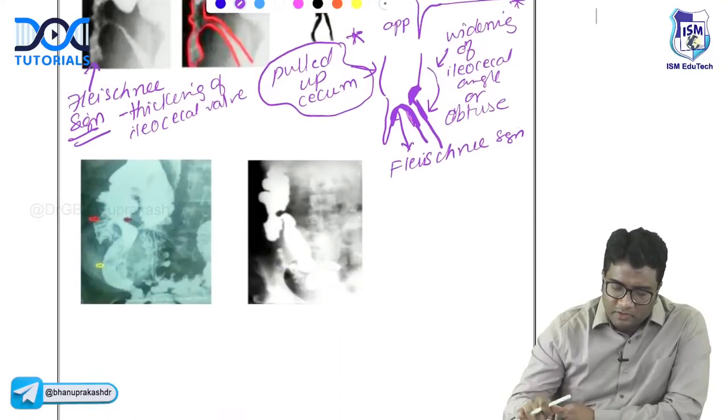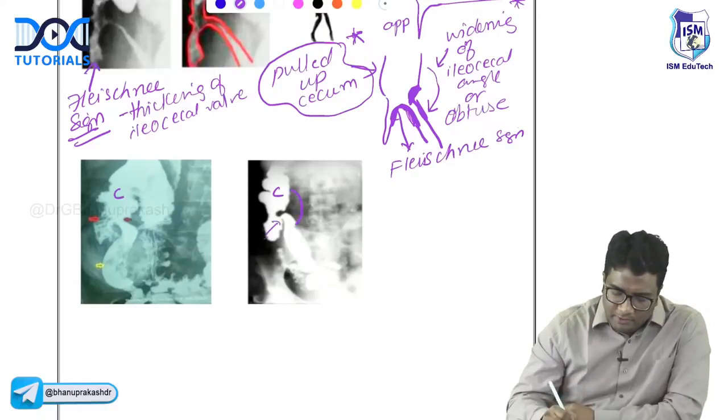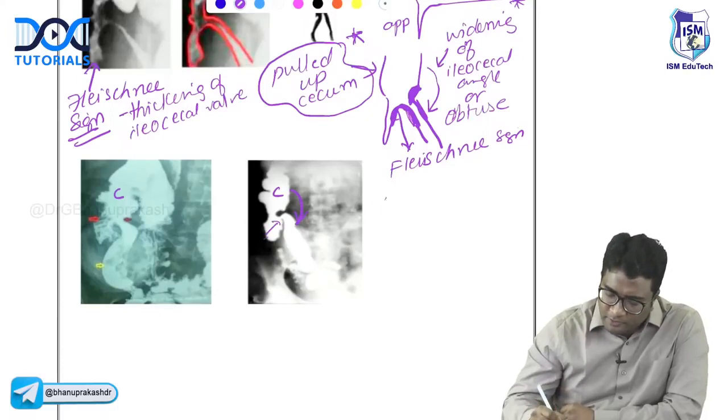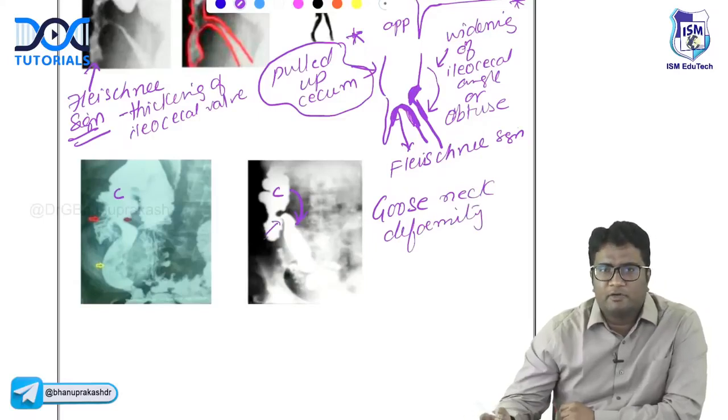And because of this, the whole appearance of the colon, you can see the pulled up cecum, right? You can see a narrow terminal ileum. All of this, and there is a widening of the obtuse ileocecal angle. All of this will produce what is called gooseneck deformity. All of these are findings that you see in ileocecal tuberculosis.